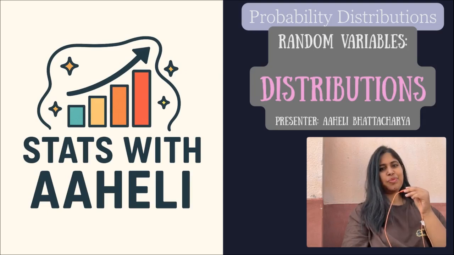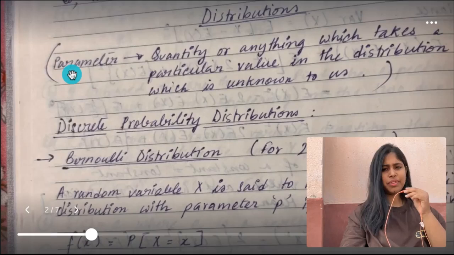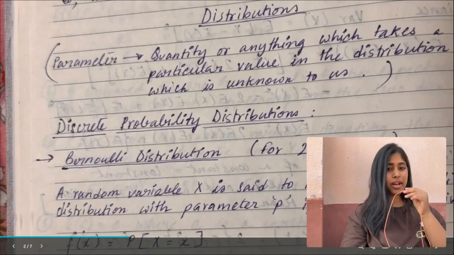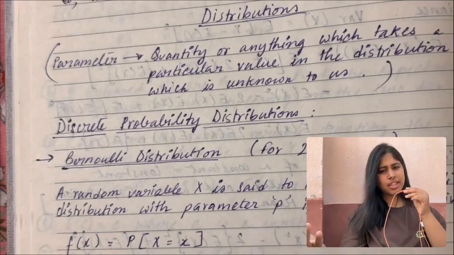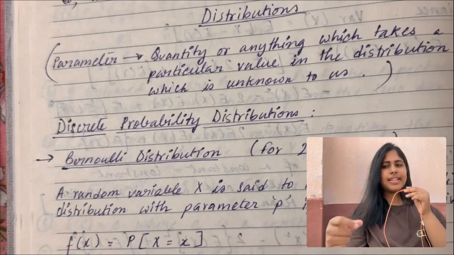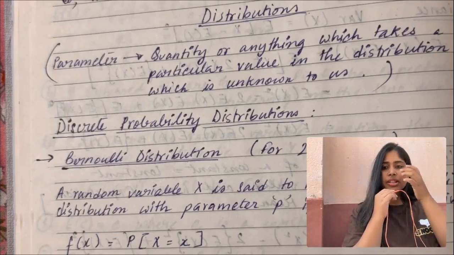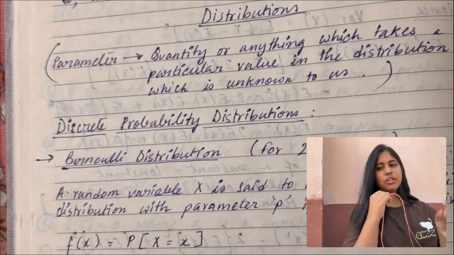So let us begin with the first slide. Look here. What is first written? Parameter. Before we jump into distributions, we first need to understand this one word, parameter. What is a parameter? A parameter is a quantity which takes a particular value in this distribution, and it describes a distribution. It is fixed, but it is usually unknown. We don't know it yet. That's the whole mystery in this case. So in statistics, a parameter is exactly that: a fixed but usually unknown value that describes a distribution.